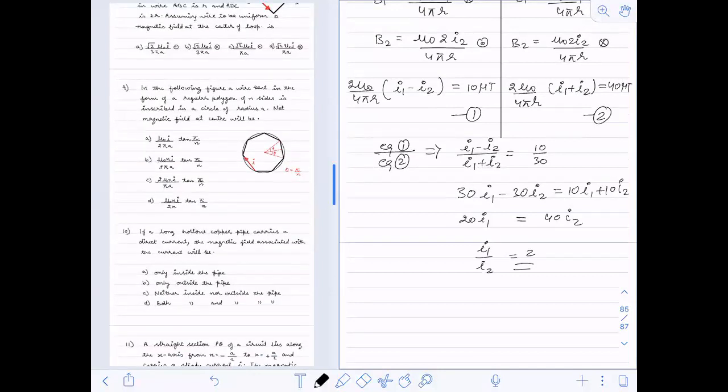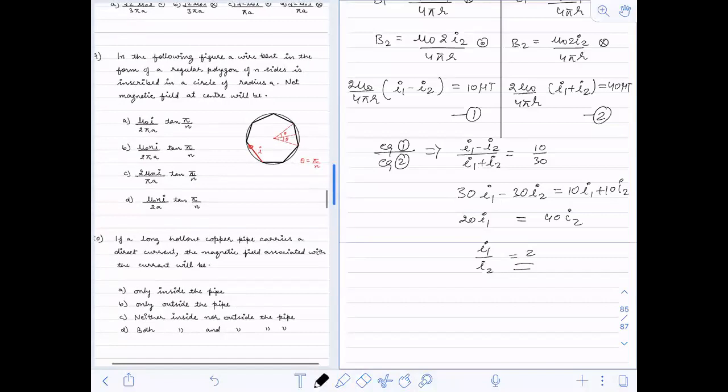Question number 9, were you all able to solve? No. Okay, question number 9, you were not able to solve.